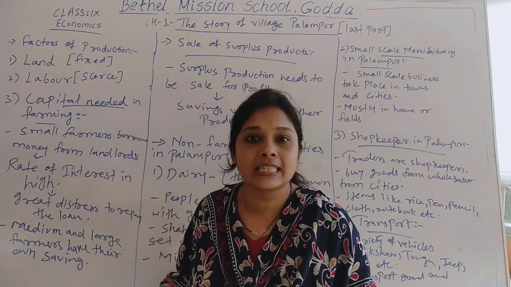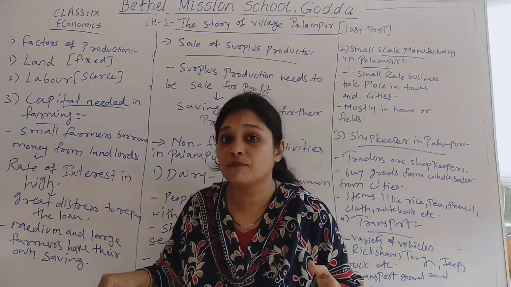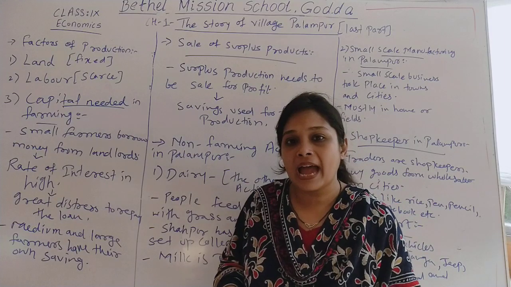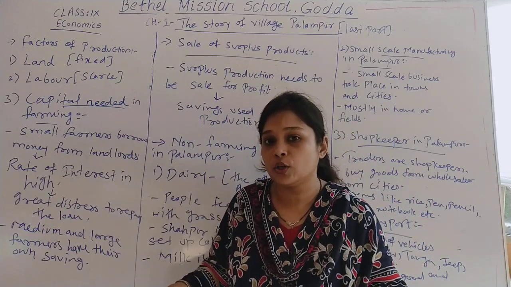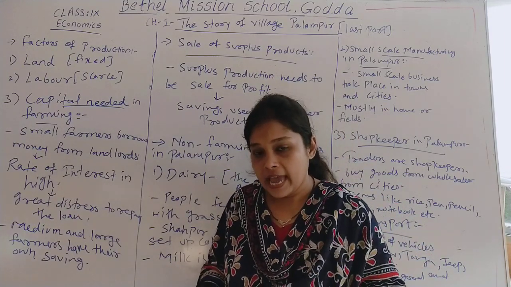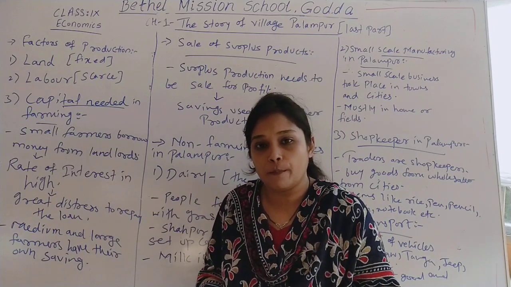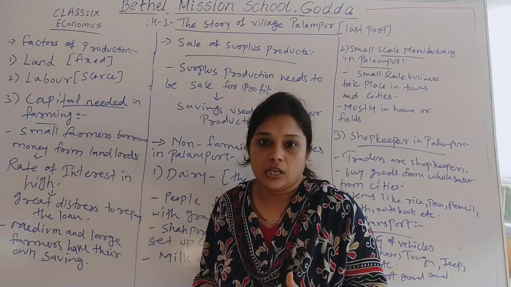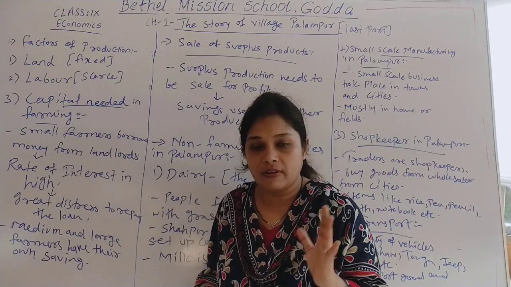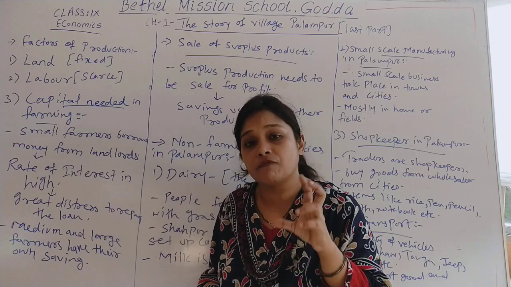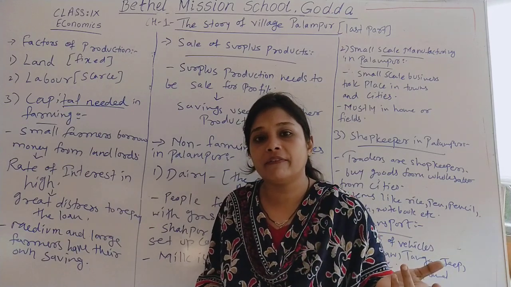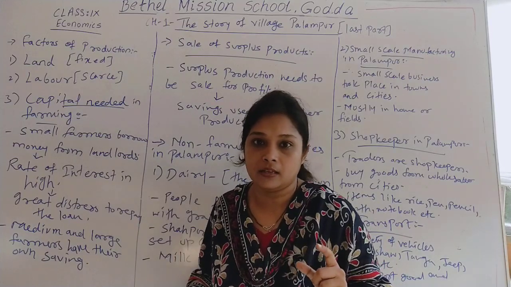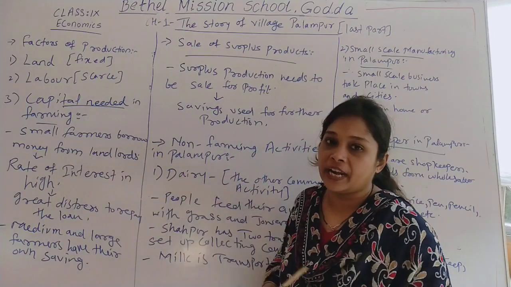There are landless laborers who work as farm labor for the medium and large farmers, and they get daily wages, or maybe they get a share of the production from one farm. According to the government, wages are fixed at 115 rupees per day. So we have seen land and labor in our last videos.